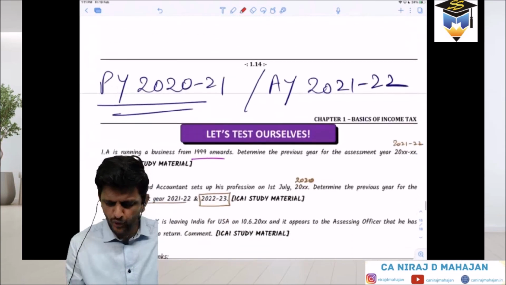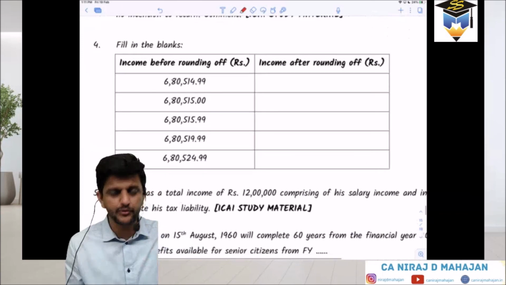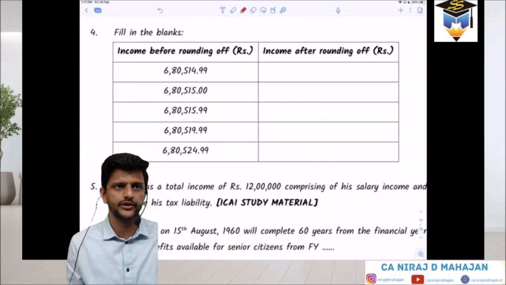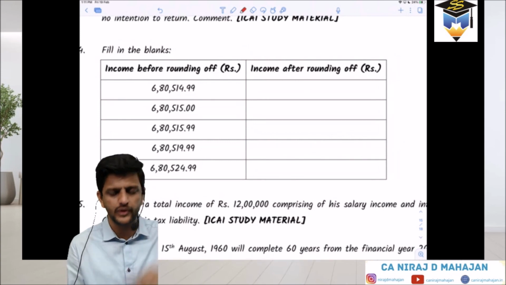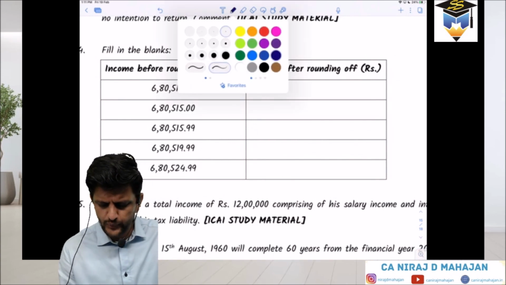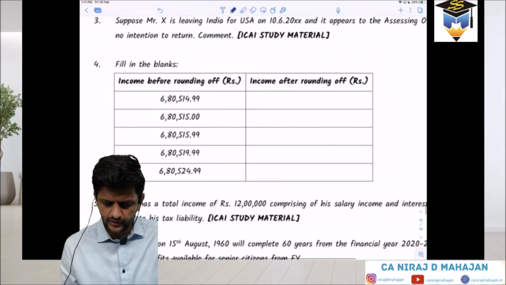Don't write it down, but you can write in rough, because you'll be writing it in your textbook later on. Can you help me with this now? Pay attention. No calculation required. What is the question?